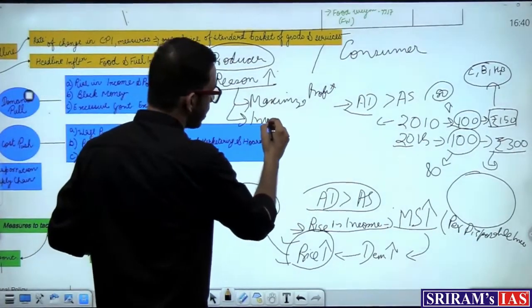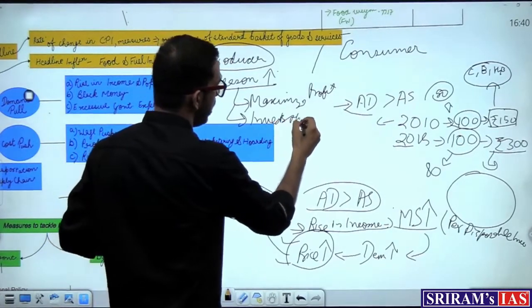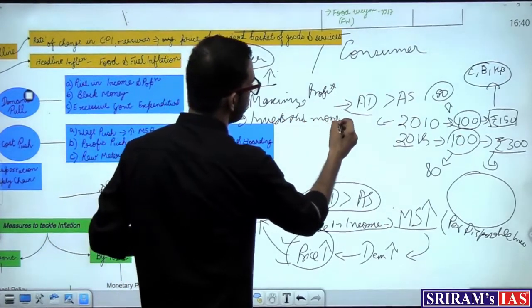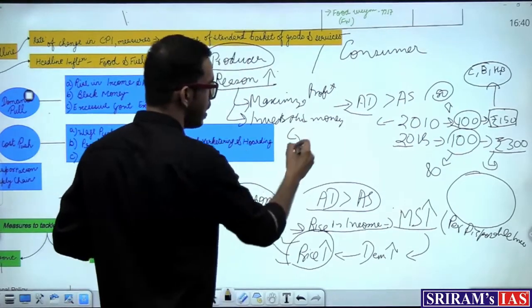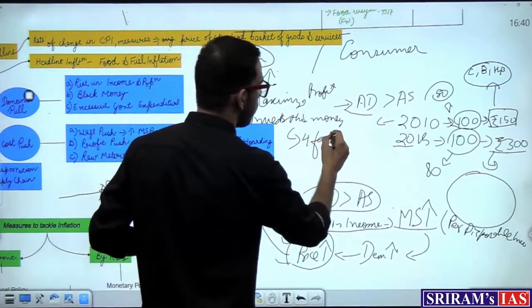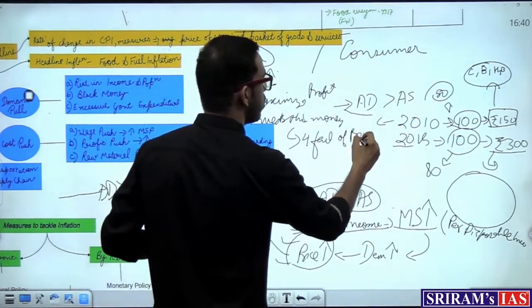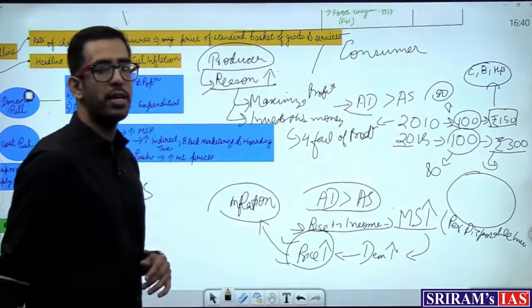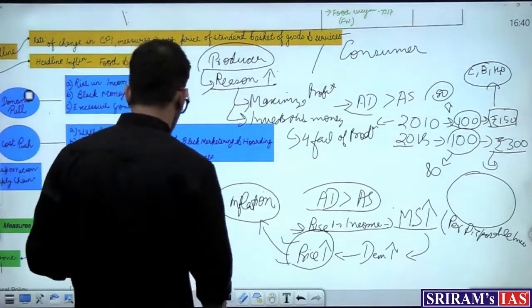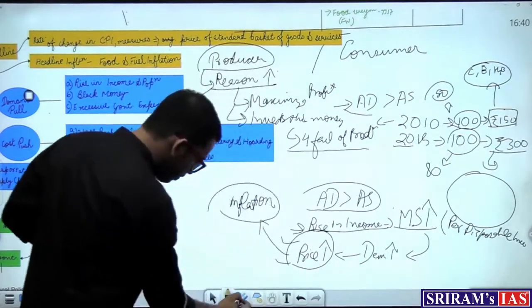He invests this money in the 4 factors of production. What are the 4 factors of production?